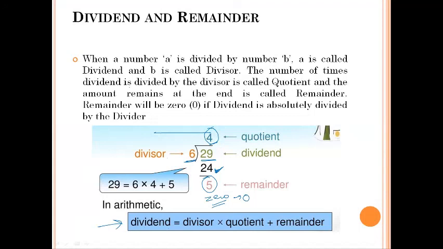So this is how we represent the division in arithmetic form. The dividend is equal to the divisor into quotient plus remainder. Again, something we have already learned in school days. So 29 is equal to 6 into 4, which gives us 24, plus 5 gives us 29. Okay, this is how we used to divide in school.